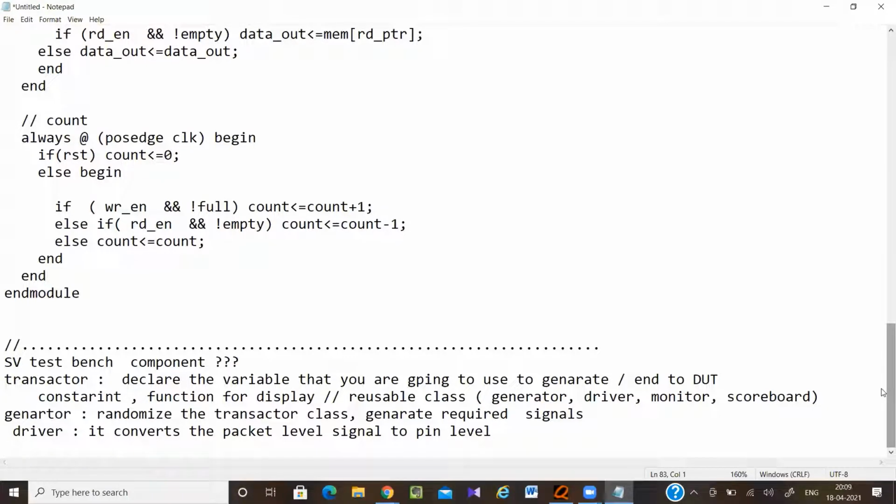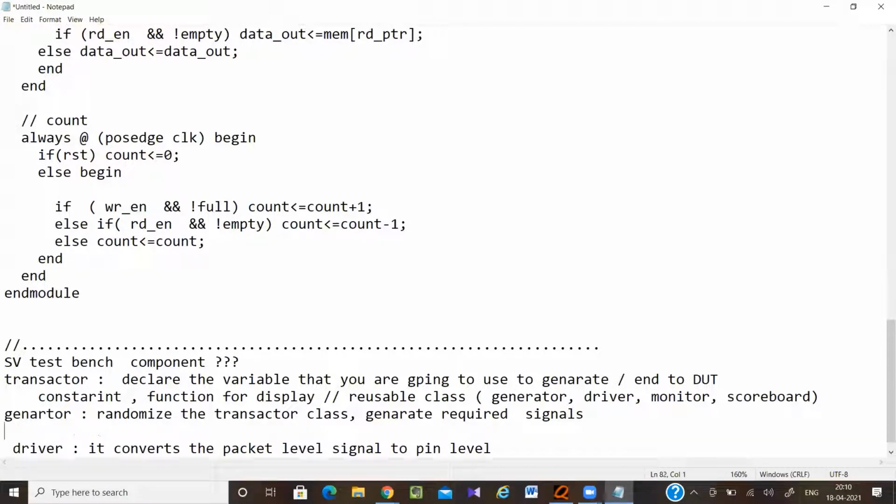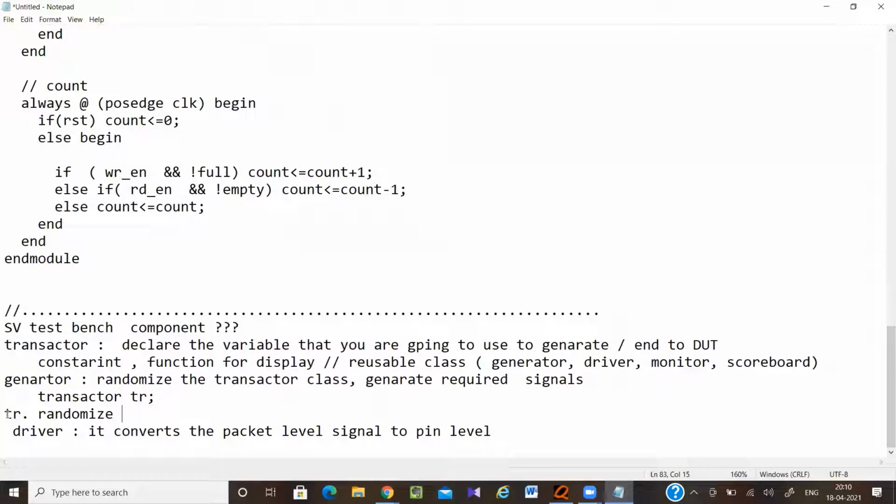The generator produces a packet. In the generator class, I first declare an object for the transactor, then write tr.randomize. Let's say the transactor has 5 variables. All 5 variables are randomized here. Those 5 variables are at packet level, grouped inside one object. But if I want to send them to the DUT, I need to separate them, because the DUT has 5 inputs, so it requires 5 signals. You can't send this packet directly to the DUT. So first you have to convert packet level to pin level.